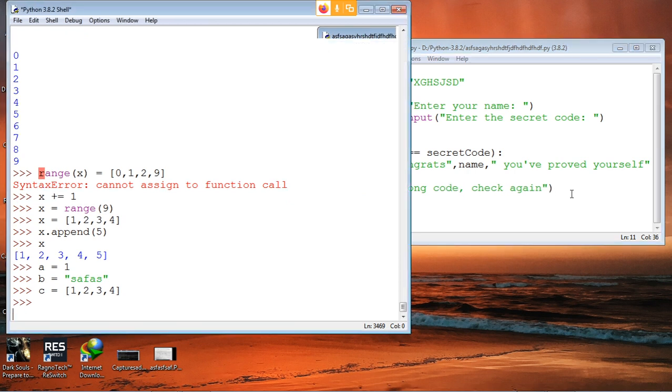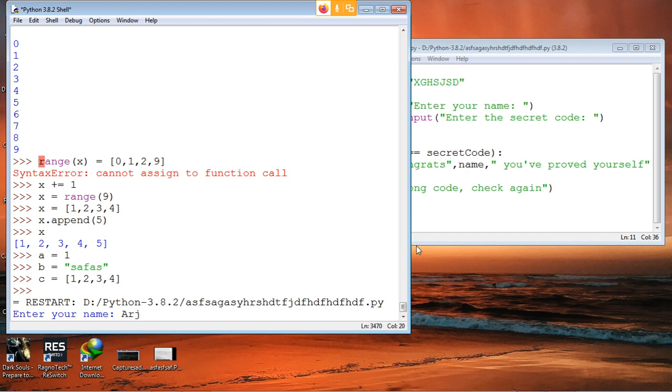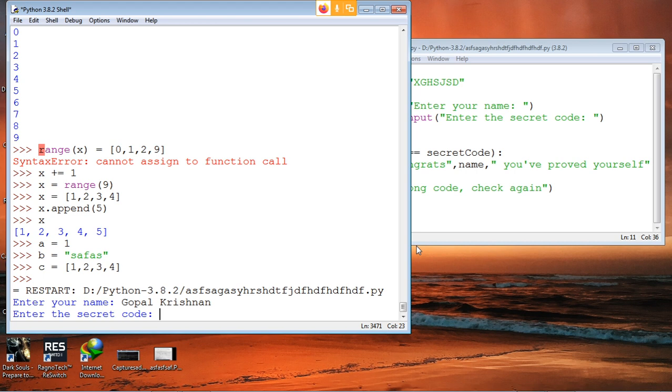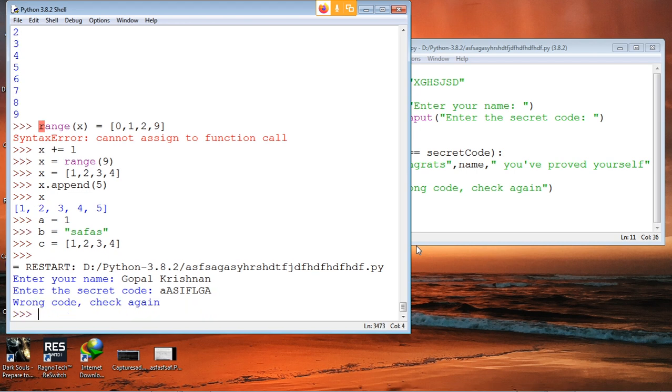Fine, we'll run this. Name is, I'll type my real name, Gopal Krishnan. Secret code, I'll put some random code. It will say wrong code, check again. But I am not getting the option to check again. I want to type the code and everything again.